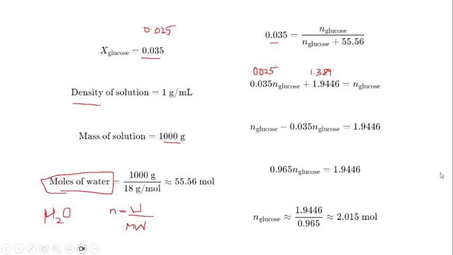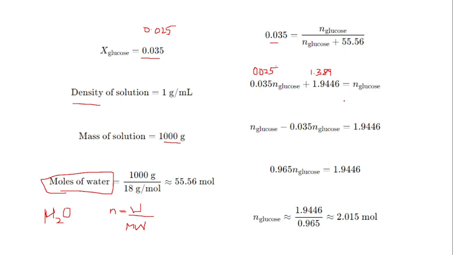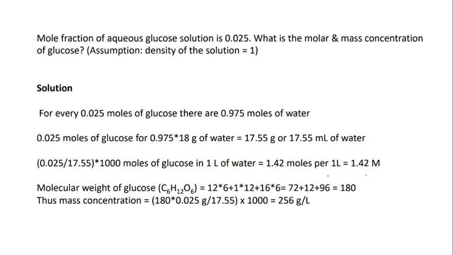So if you solve this in a similar way, you will obtain n is equal to, if you subtract 1 minus 0.025, it is 0.975, and here you have 1.389. If you multiply 0.025 with 55.56, you will obtain 1.389, and then you will obtain N glucose as 1.424. Okay, and then the second question is, what is the mass concentration of glucose? We have found the molar concentration of glucose, and now the mass concentration of glucose is asked here.